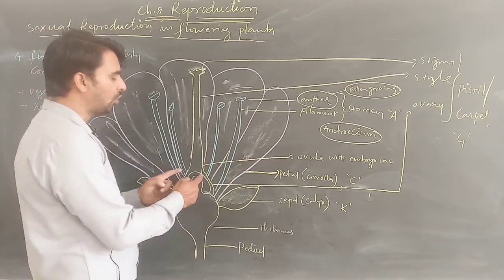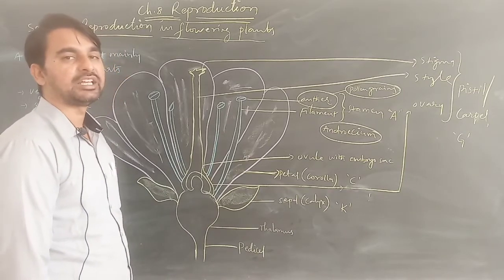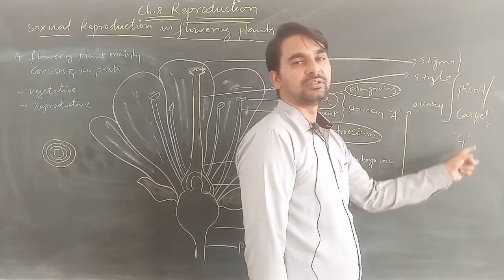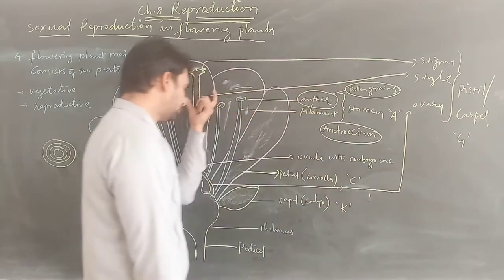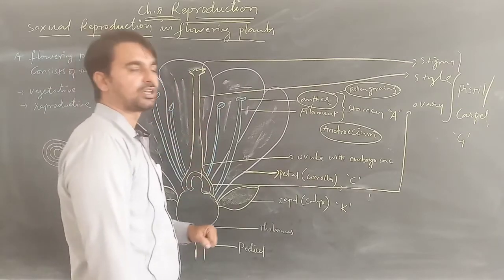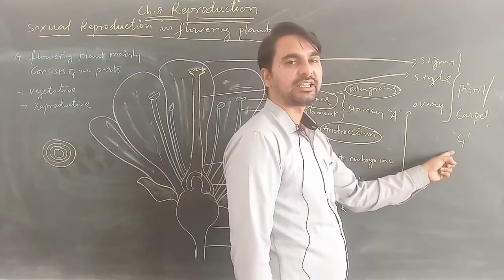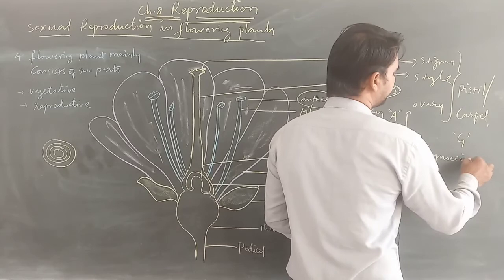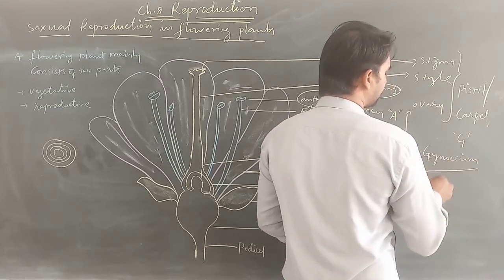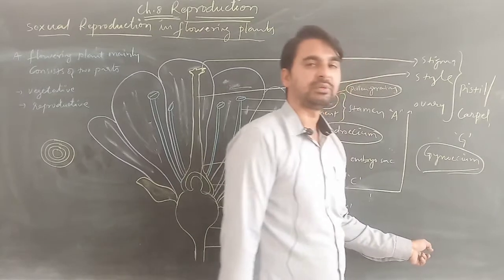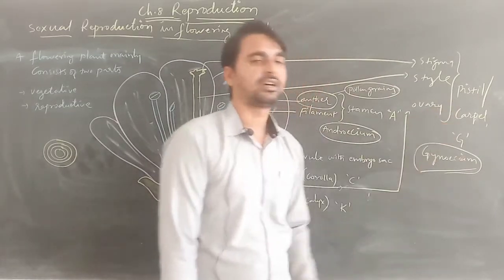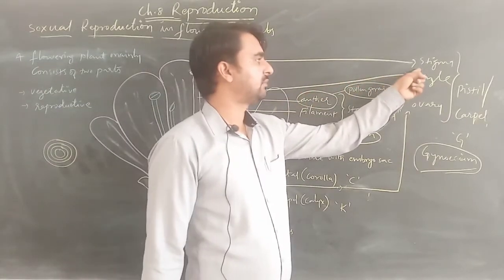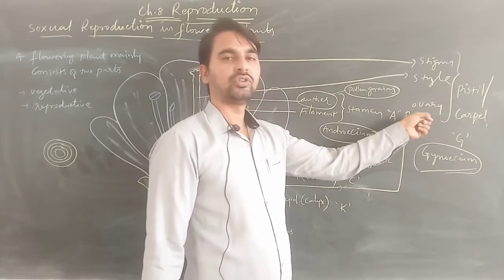The innermost whorl consists of the female reproductive part, which we call pistil or carpel. Pistil or carpel is the innermost part, the female reproductive part of the flower, and it is denoted by capital letter G, also known as gynoecium. This gynoecium, the innermost female reproductive part, also called pistil or carpel, comprises three parts: stigma, style, and ovary.